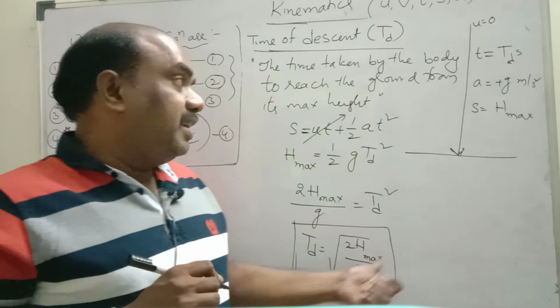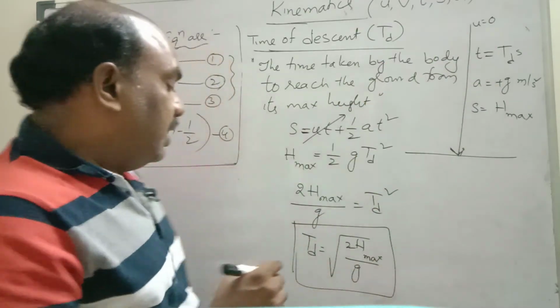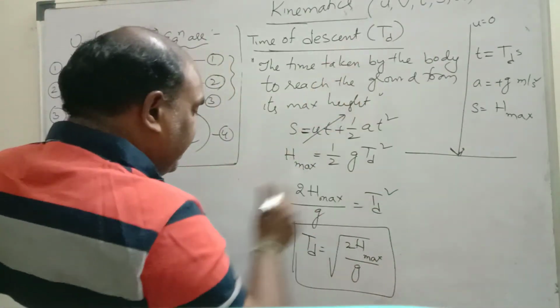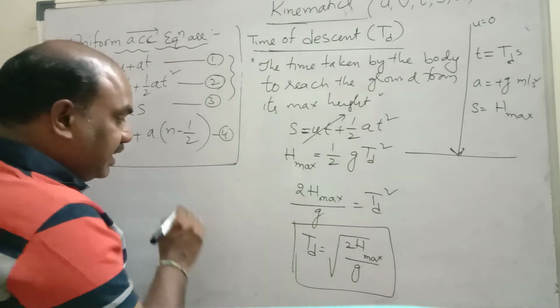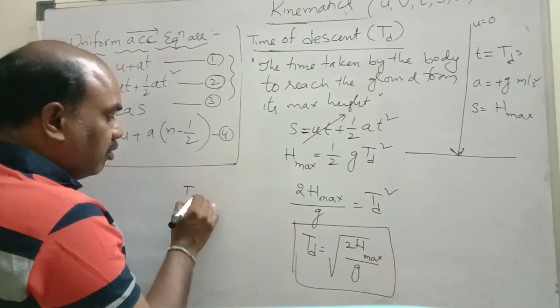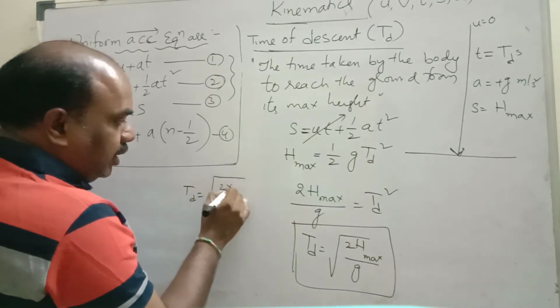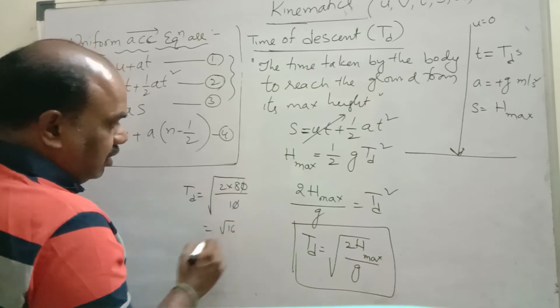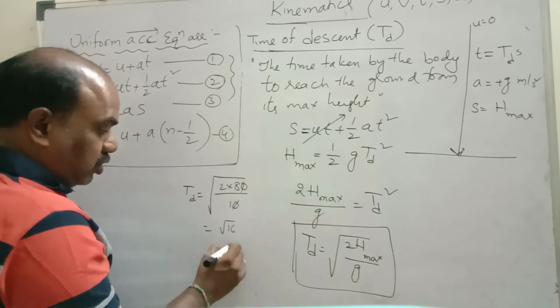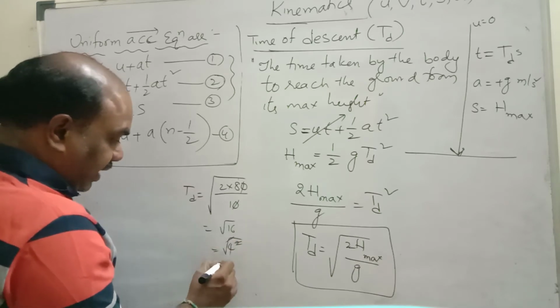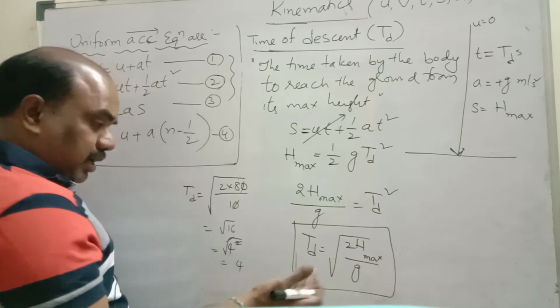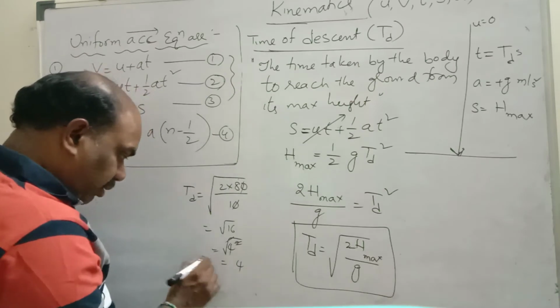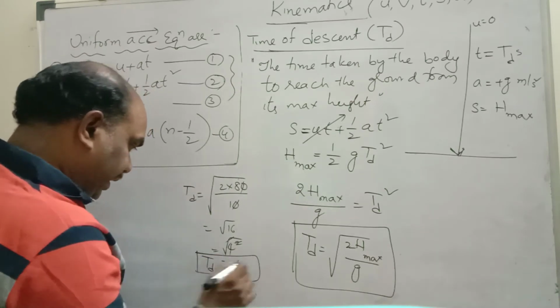To know time of descent, we need maximum height. Let us consider maximum height is 80 meter. I dropped a stone from 80 meter. 2 into 80 by 10, 0 and 0 cancel, under root 16. Under root 16 means what? 4 square. Square root cancels, plus or minus 4. Time never will be negative. So time of descent is equal to 4 seconds.